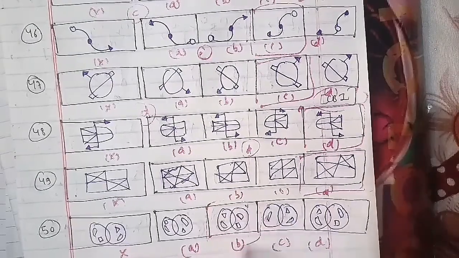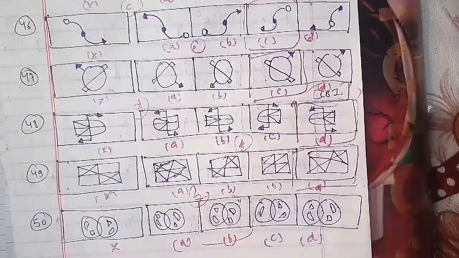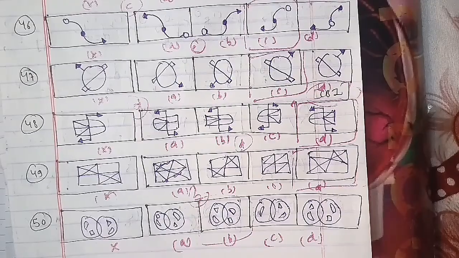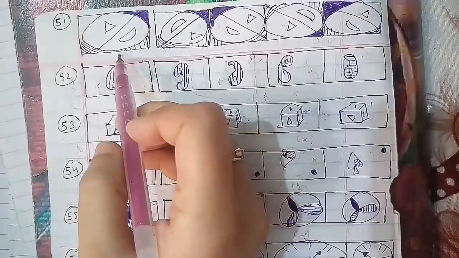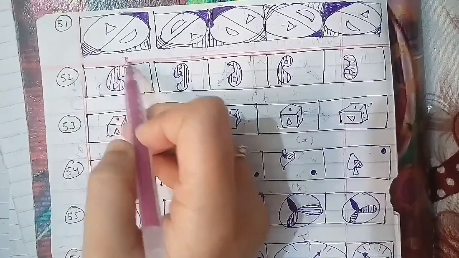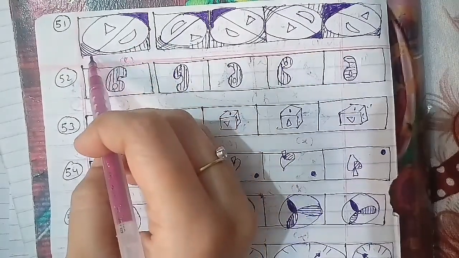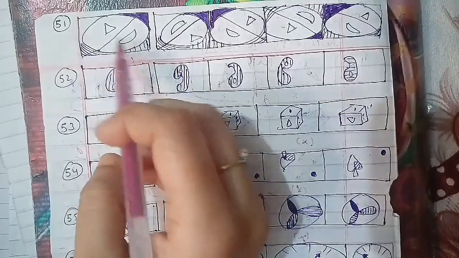51st question of the session. This has been the cross figure, where you can see one part is shaded, one is lined, and that is your triangle, and then we have a semicircle. This has been figure A, B, C and D as well. On the same basis, the figure that is the mirror image of this is your figure D, which will be the answer.